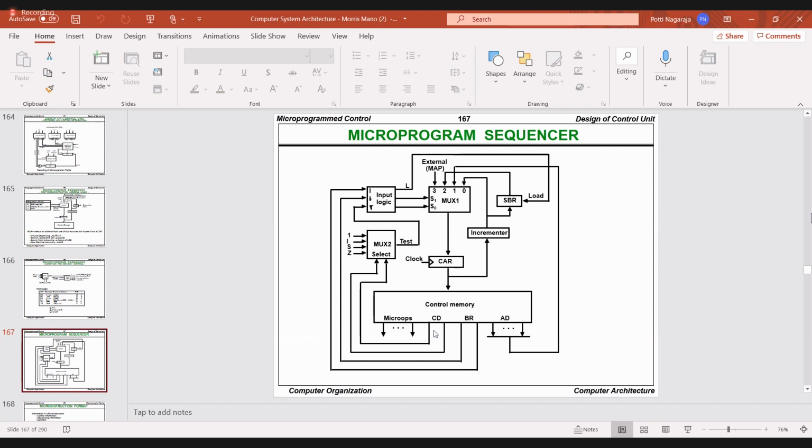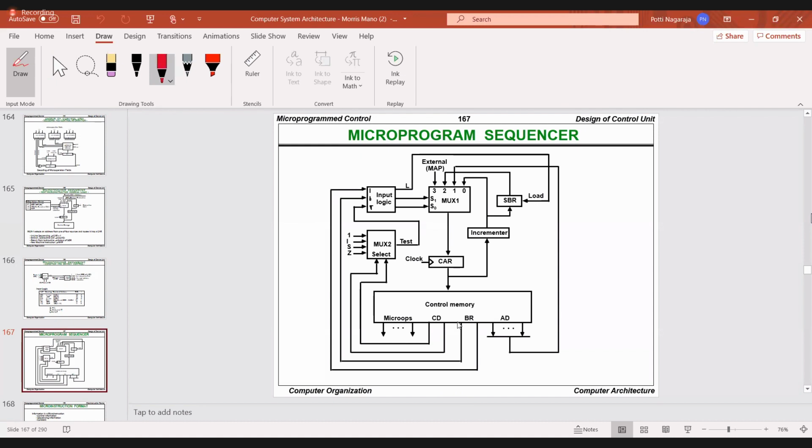Then CD. Can anyone say what is CD? CD, BR, you already know. CD is 2 bits and BR is also 2 bits. When CD is 00, what is the operation? It is an unconditional branch. This one I already explained. When CD is 01, it is the indirect address bit. Check your PPT. Next, 10 is the sign bit of the accumulator. 11 is zero value in the accumulator. That CD field I already defined earlier.